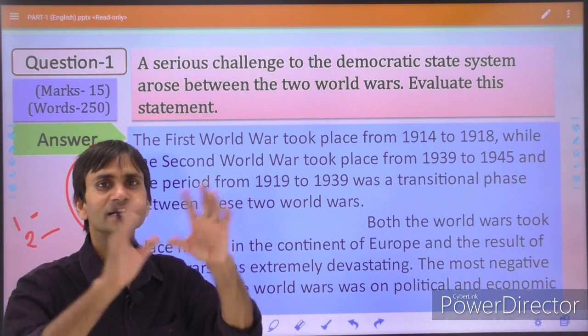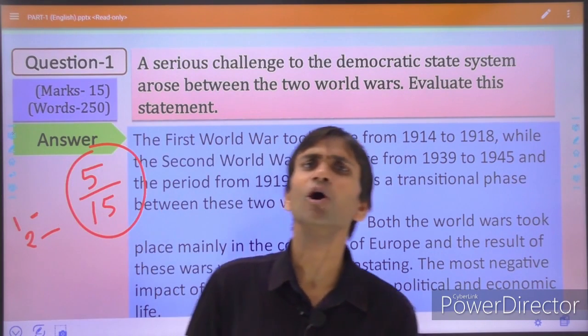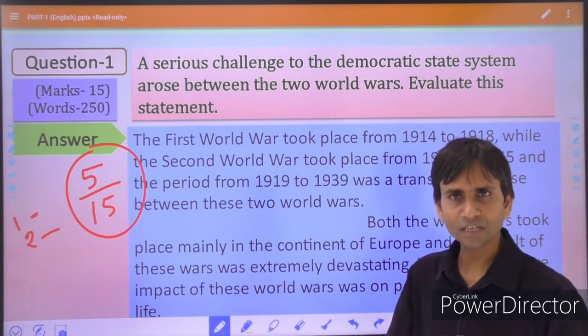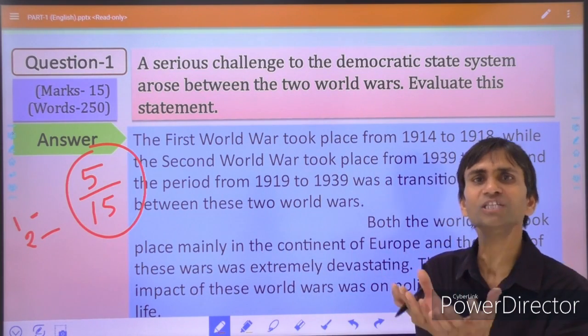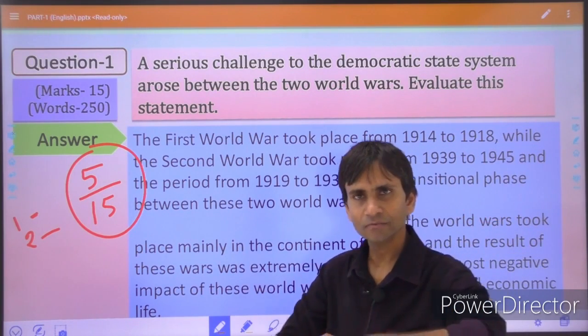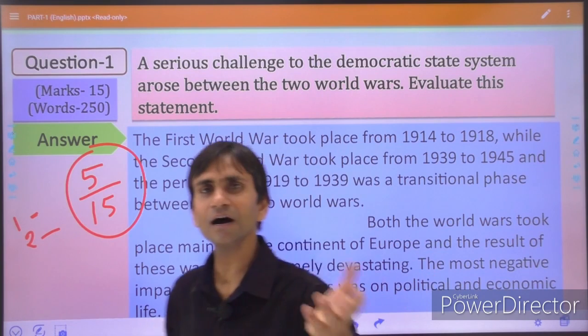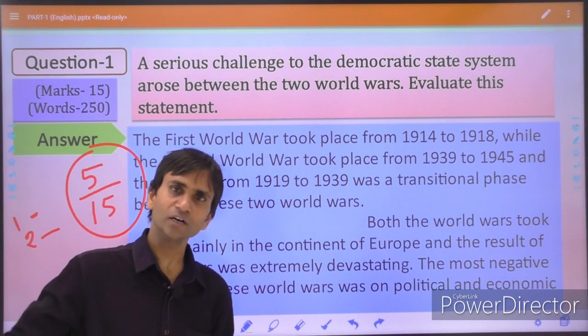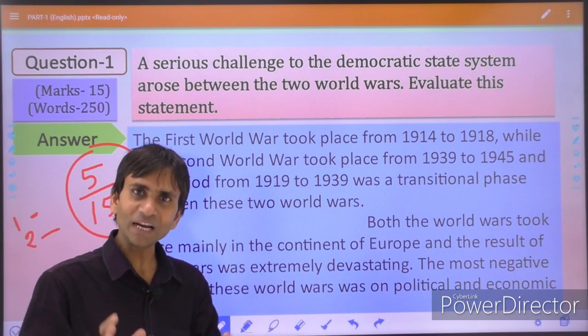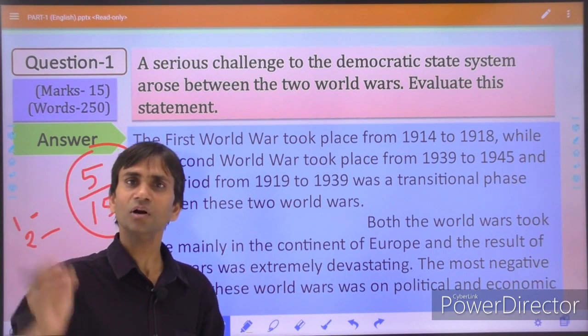a recent international organization, the League of Nations, Rashtrasangh, was established in 1919, but the League of Nations was not a very strong body. All the founding members, whether America, Britain, France, or the other non-founding members, were simply listening to the instructions but not following them.